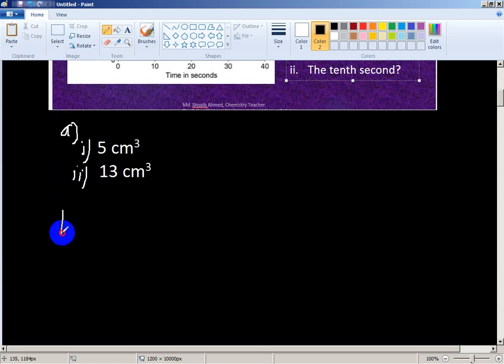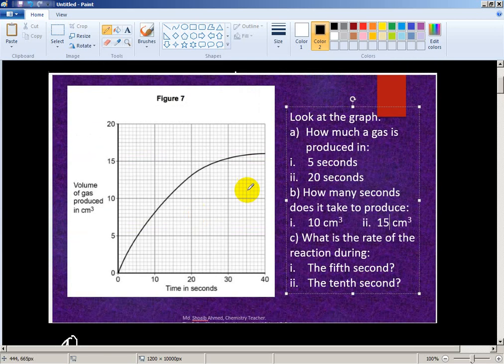Okay, now question number B. How many seconds does it take to produce 10 cubic centimeter? To produce 10 cubic centimeter, what is the time? This is the 10 cubic centimeter. What is the time now? Time is, look, how much time?